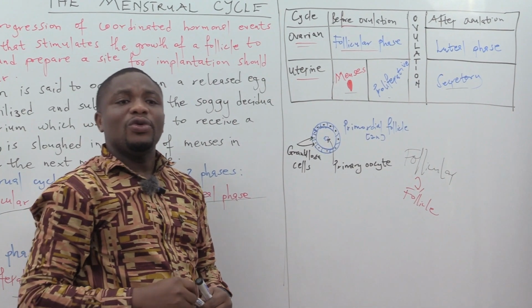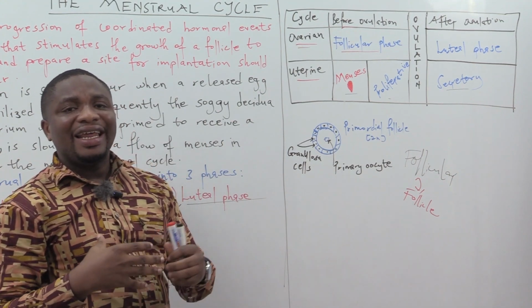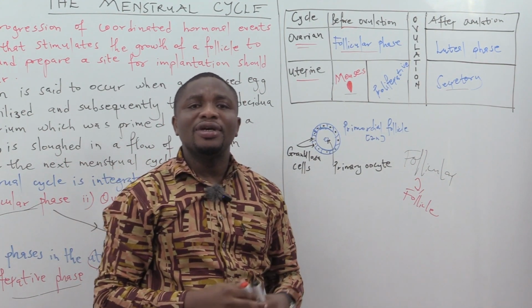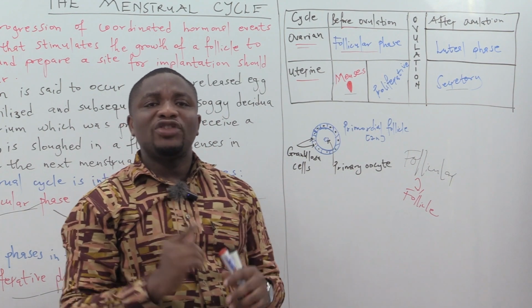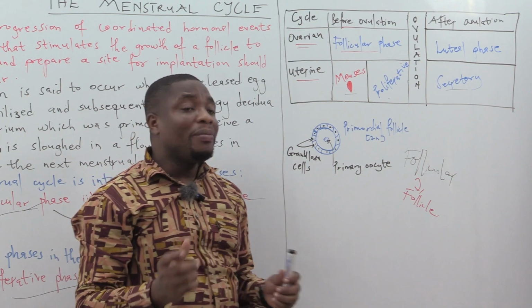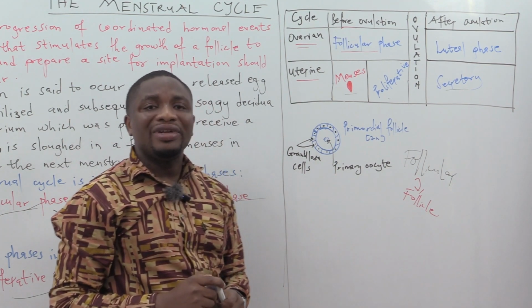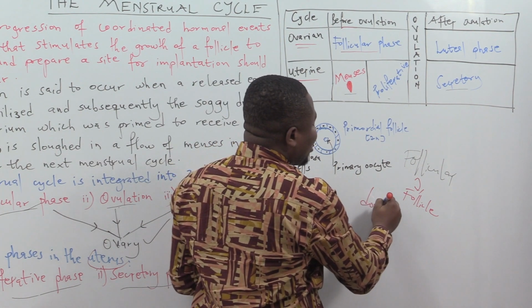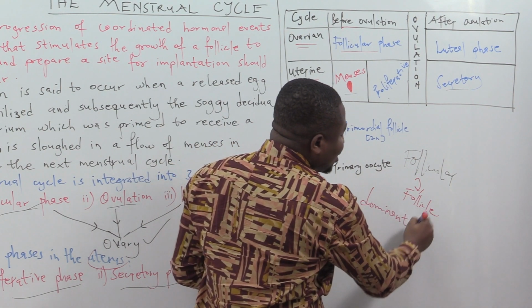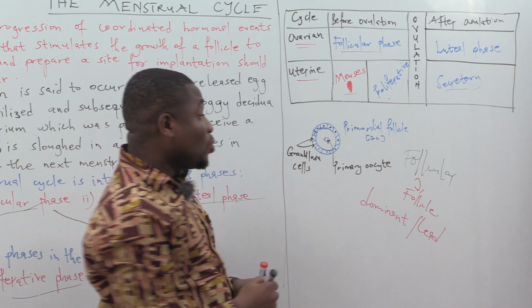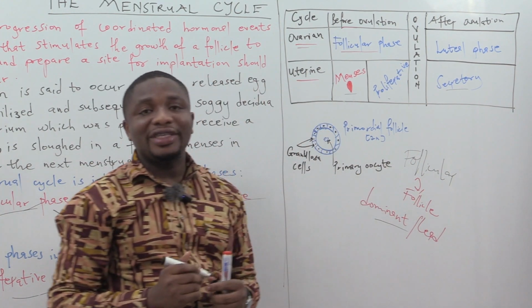Okay? And if you go into the ovaries, there are several follicles. Out of these follicles, one will have to be taken and primed to become what we call the dominant, or the lead follicle. Then the question goes, what takes place in the follicular phase?